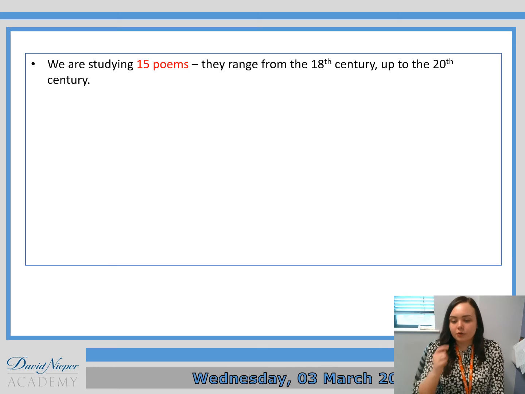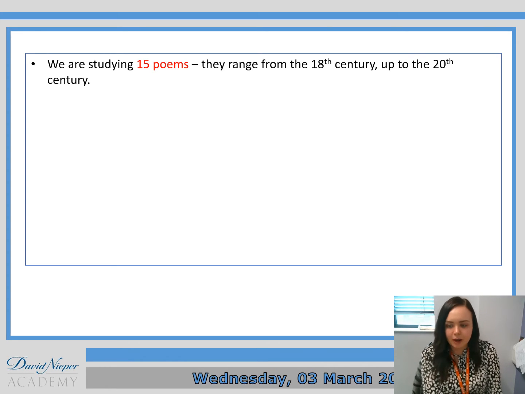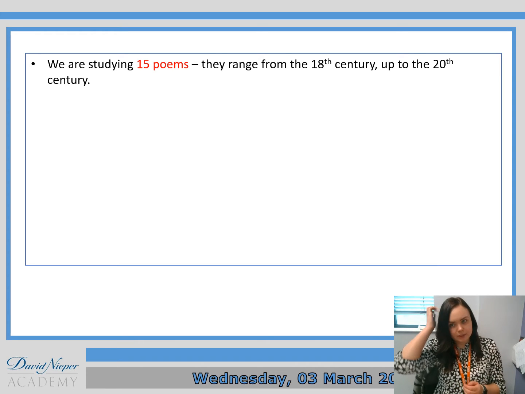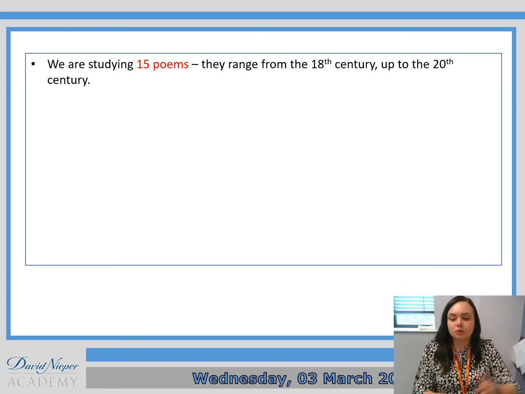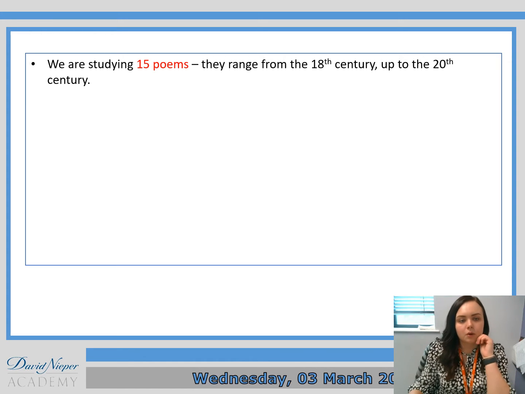Okay. So as regards the Love and Relationships Poetry Anthology then, there are 15 poems. Yes, you have to know every single one of them, okay? And they range from the 18th century all the way up to the 20th century. So those historians of you out there will know that obviously that means we're looking at texts from the 1700s all the way up to the 1900s, okay?